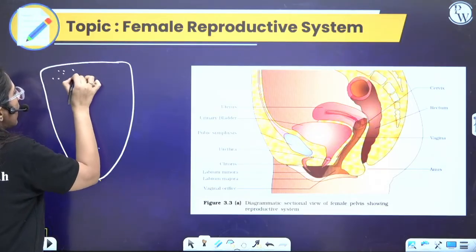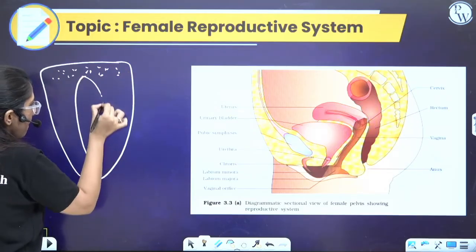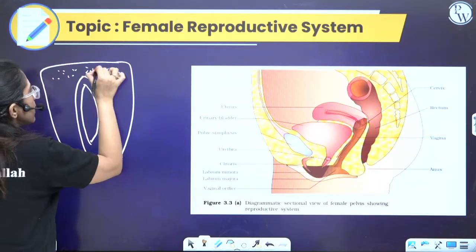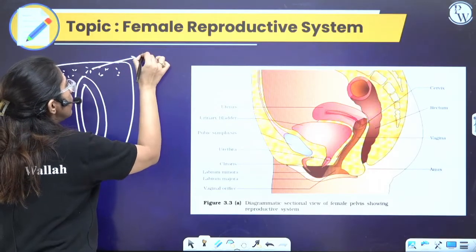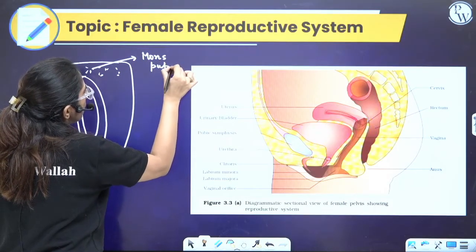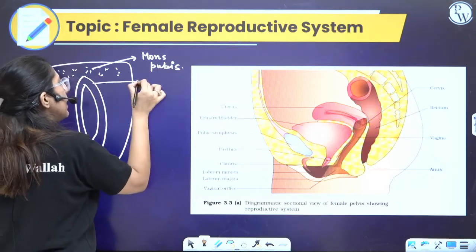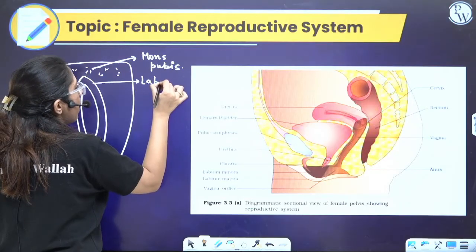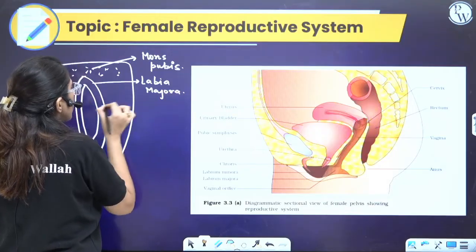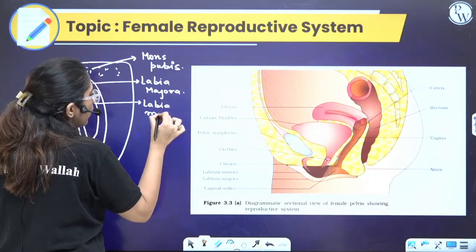Here the hairs are present. Hairs. Right? This is the structure. I'll show you. What is this? This is a cushiony structure which is termed as mons pubis. Mons pubis. Here, mons pubis. This is the labia, lips are present, labia majora. Here, hairs are also present. Now next is labia minora. Labia minora.